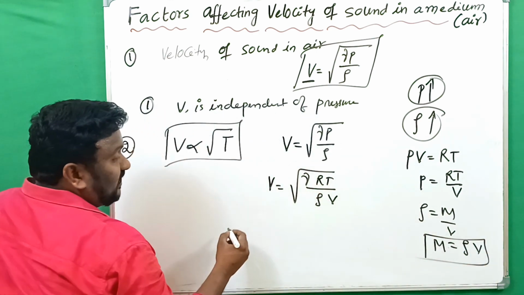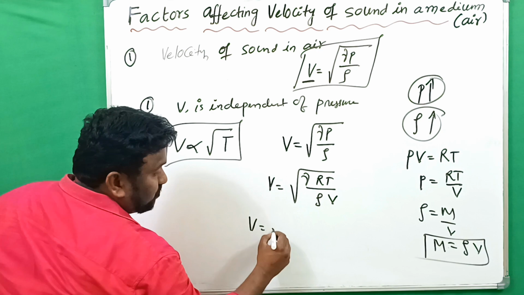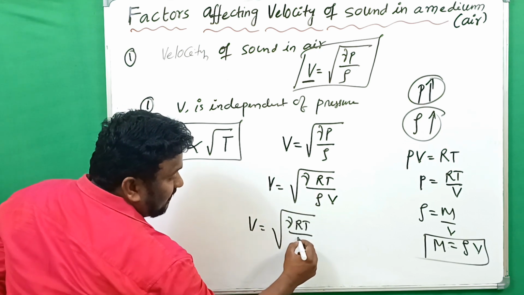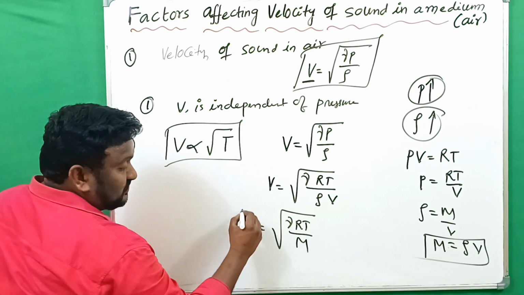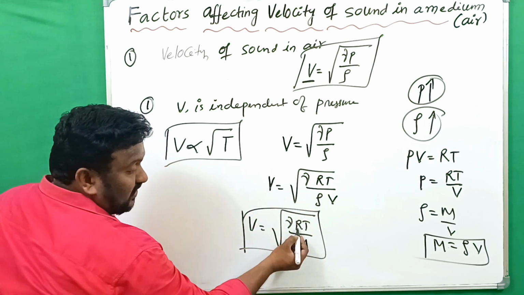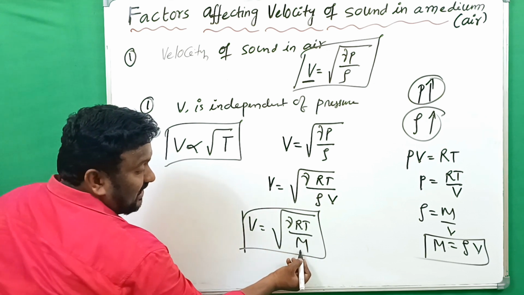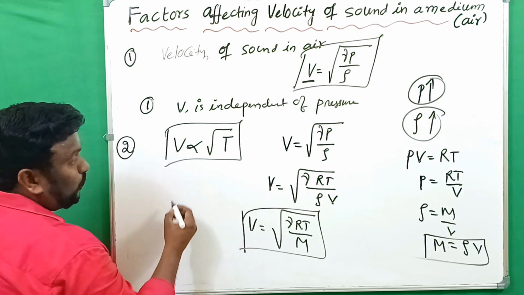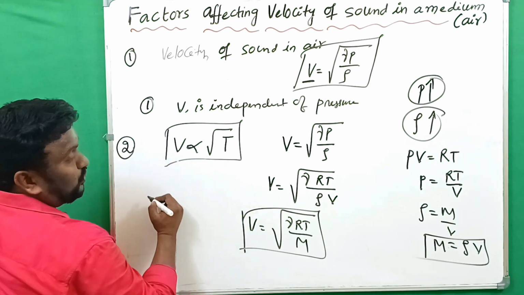That's why we can write V equals the square root of gamma RT by M. Here gamma is constant, R is the universal gas constant and M is the molecular mass. So all are constants. Then obviously V is proportional to root T.